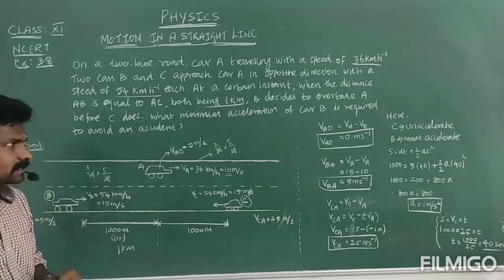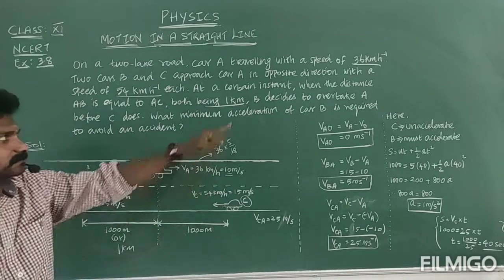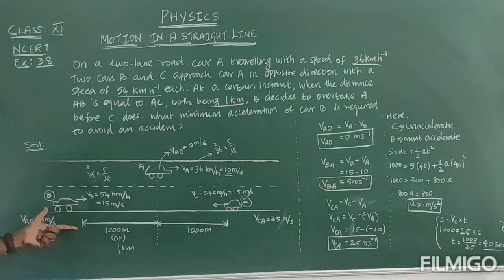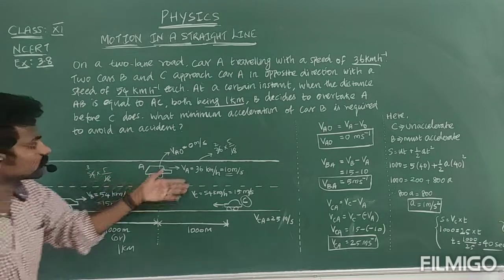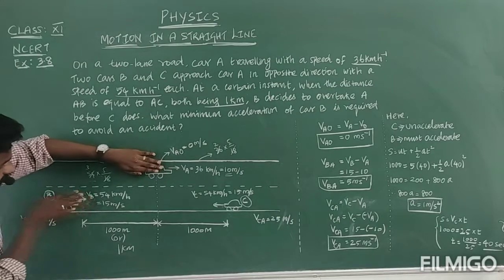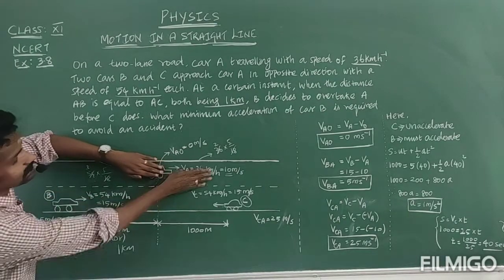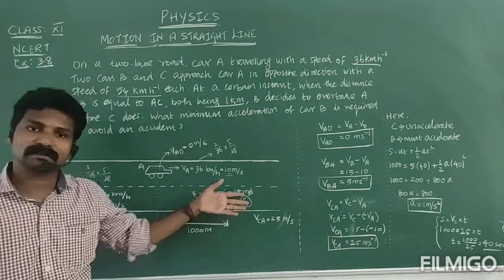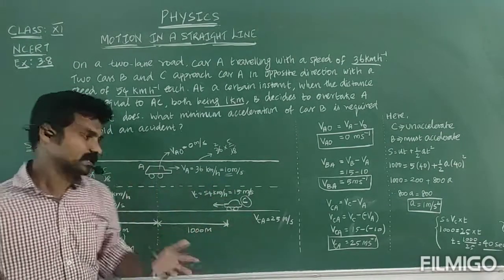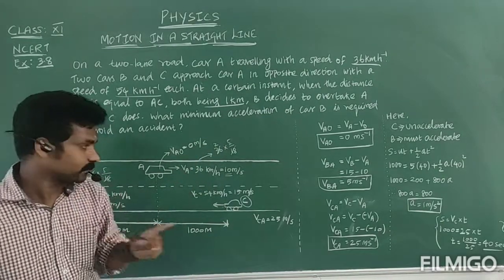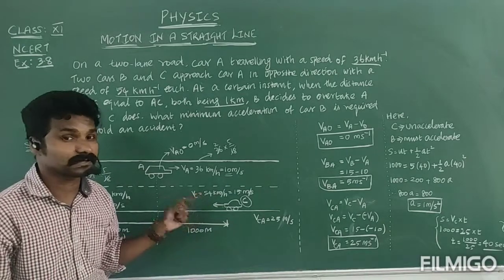This is the situation. In this situation, B decides to overtake A. Already car A is moving. The B car decided to overtake the A car. If there is no C car in the opposite direction, no issues, easily we can overtake. But we should be careful, here opposite car C is coming.